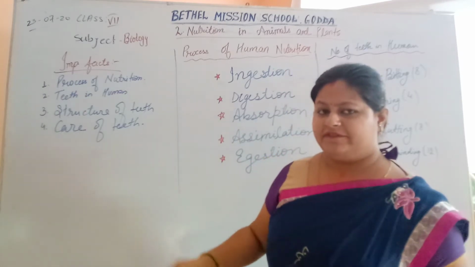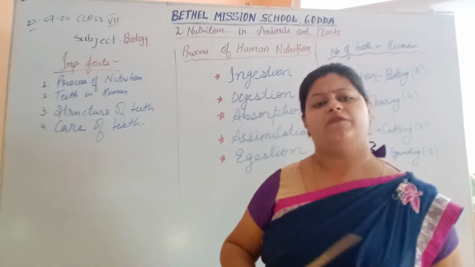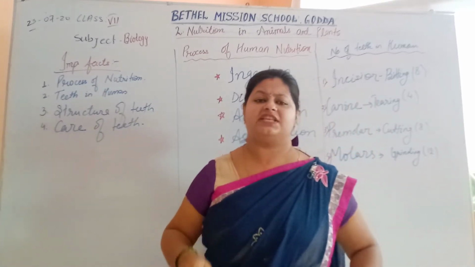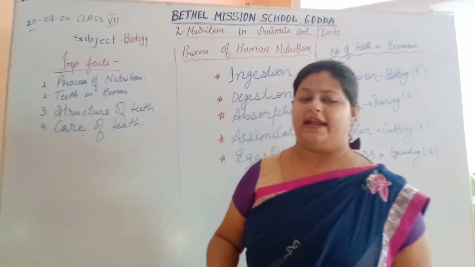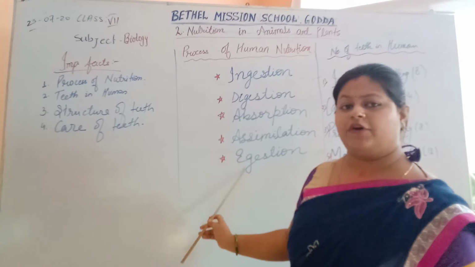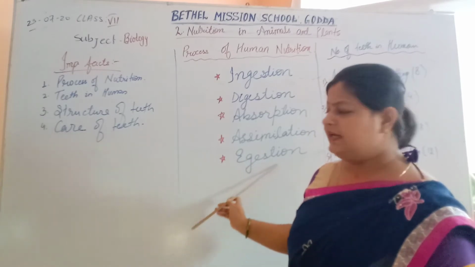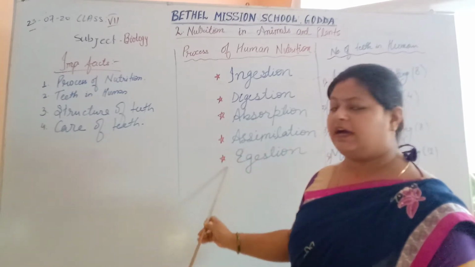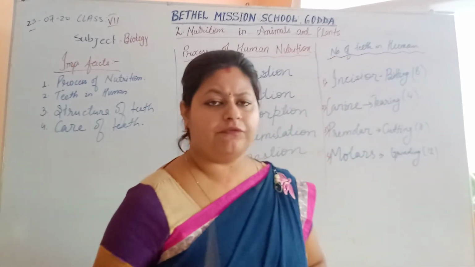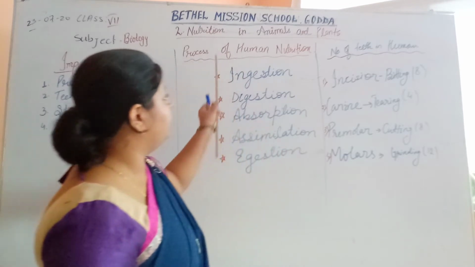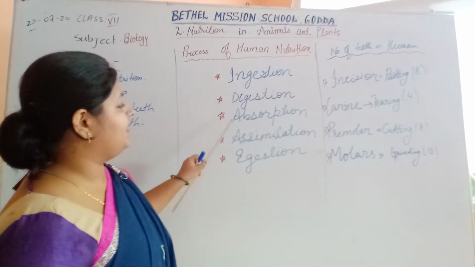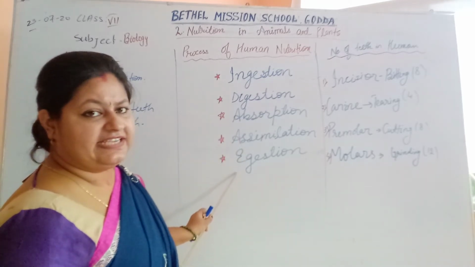Okay, after that, in the large intestine, when all the extra water has been absorbed, the food is transferred into the rectum for ejection. Ejection is the throwing out of the waste food from the body in the form of feces. Hopefully you have understood the process of human nutrition. These are ingestion, digestion, absorption, assimilation and ejection.